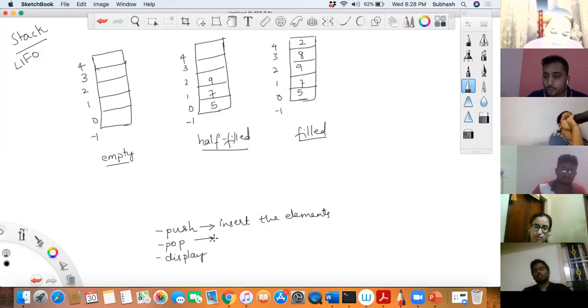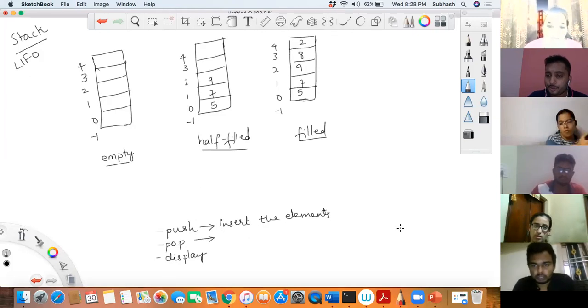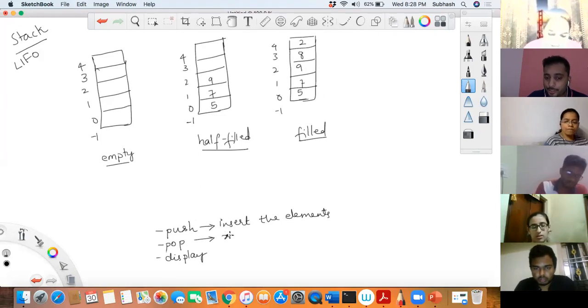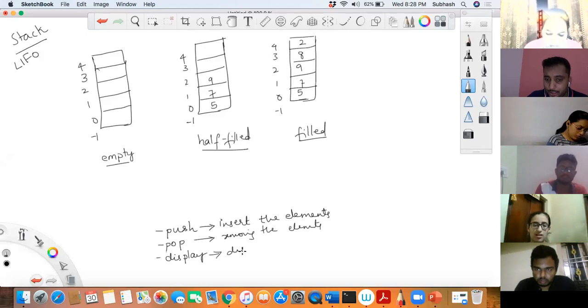What about pop? Supreet, are you understanding? So what do you mean by pop? You're removing the elements. Exactly, deleting or removing the elements, correct? That is called pop. What do you mean by display? You display what is there in the stack. Yes or no? Display the elements. Correct?